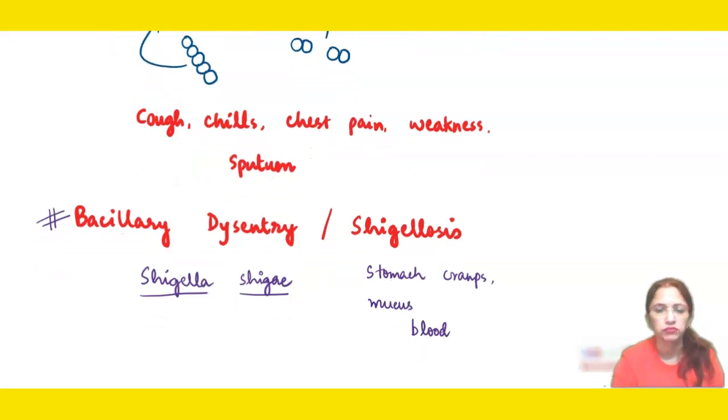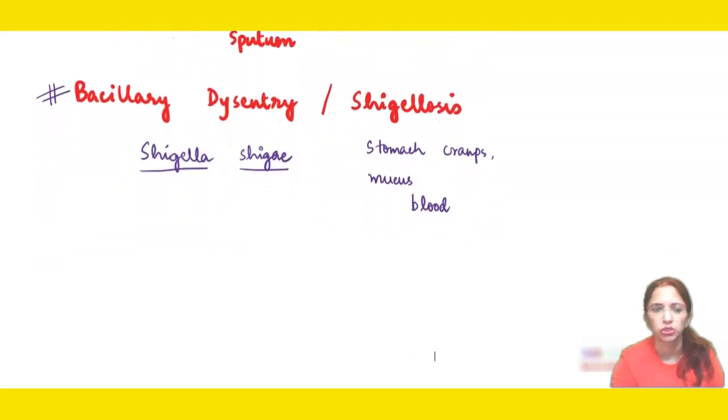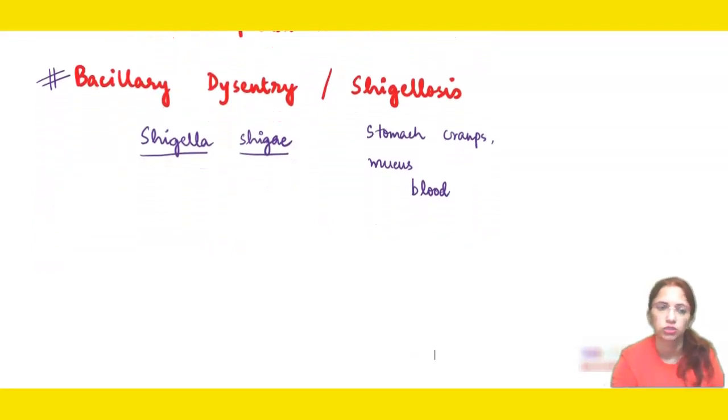So the name of the disease is Bacillary Dysentery, which is known as shigellosis also. It is caused by Shigella shiga, and the symptoms of this disease are stomach cramps and mucus in the excreta, and if it is left untreated, this disease may lead to the passage of blood also in the excreta along with mucus.